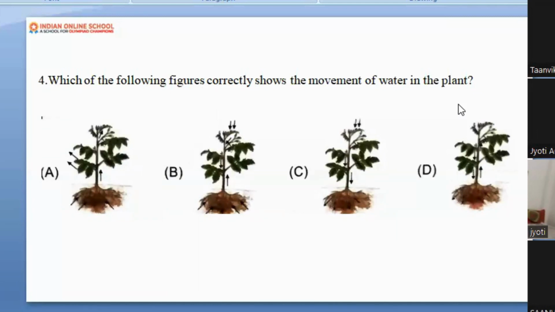Think and speak. Are you able to see the slide properly? Okay. Then see the arrows properly. See where the arrow is pointing, from where the water is coming.